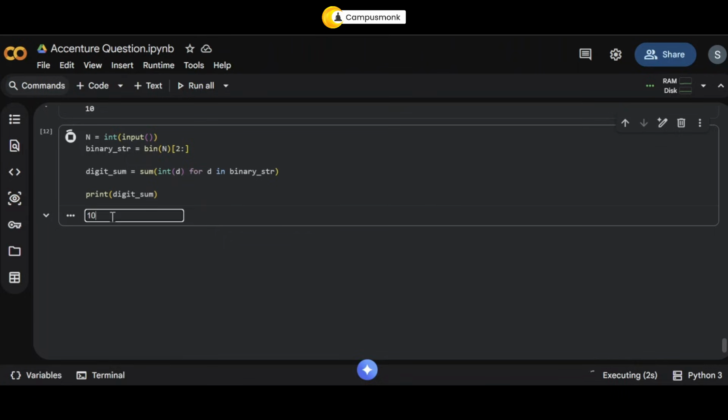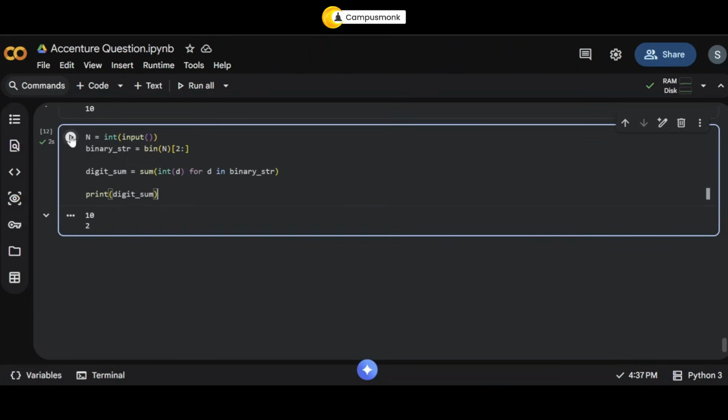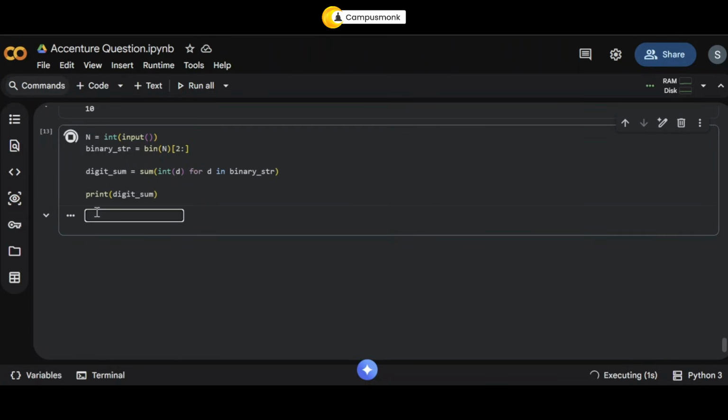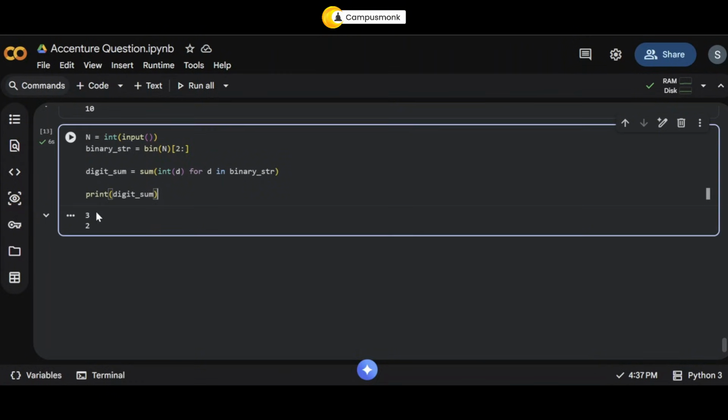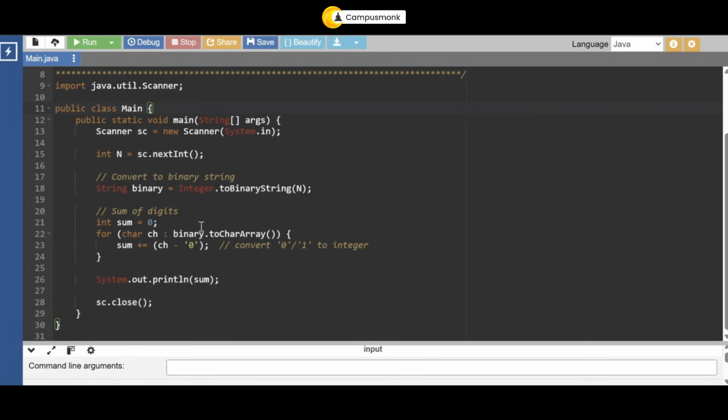So suppose I entered 10, it's going to return me 2. Okay, now if I entered 3, what is the binary of 3? It is 11. Okay, so 1 plus 1 should return me 2. So you can try out for any number. Similarly, we'll go to our Java and we'll see how we can code this.